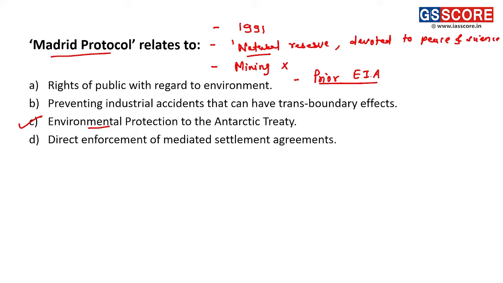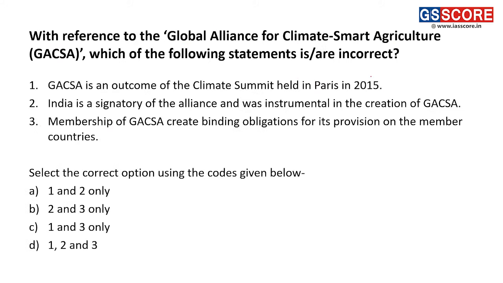Next question now. With reference to Global Alliance for Climate Smart Agriculture, which of the following statements are incorrect? Right. So we are supposed to find out now incorrect statements. So let us consider the statements. First is Global Alliance for Climate Smart Agriculture, that means GACSA, is an outcome of climate summit held in Paris in 2010.